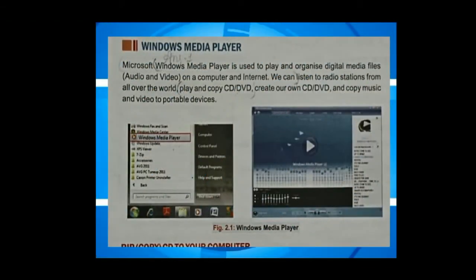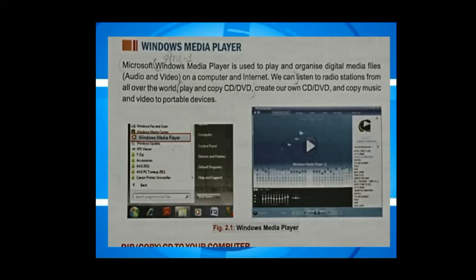Windows Media Player. Microsoft Windows Media Player is used to play and organize digital media files like audio and video on computer and internet. We can listen to radio stations from all over the world, play and copy CD, DVD, create our own CD and DVD, and copy music and video to portable devices.